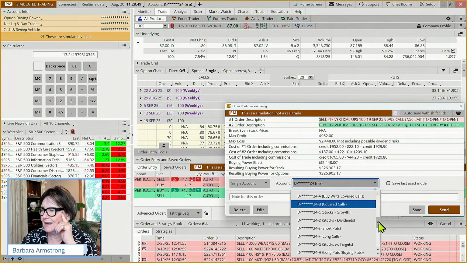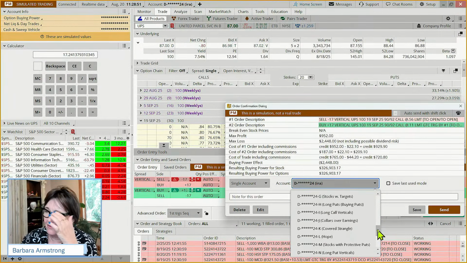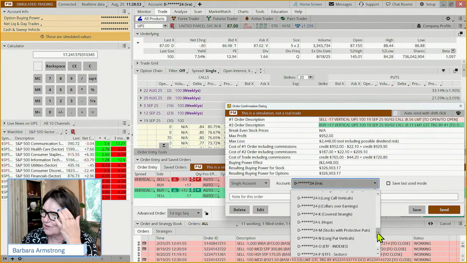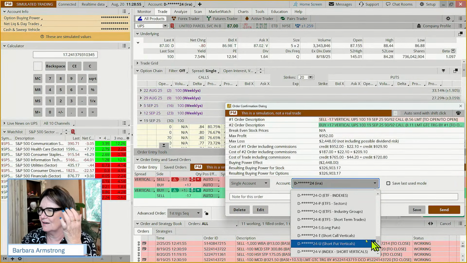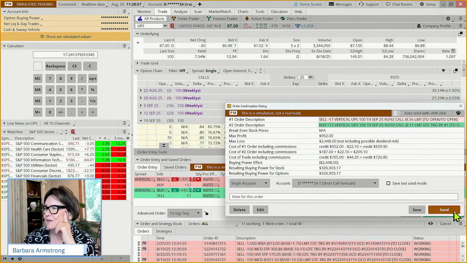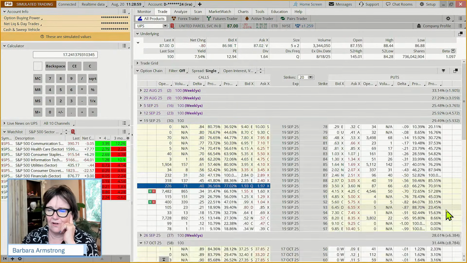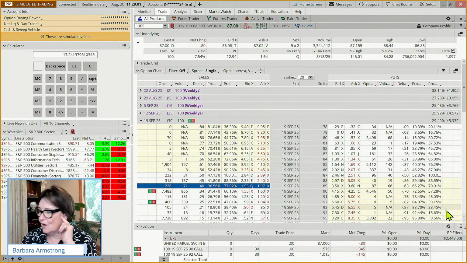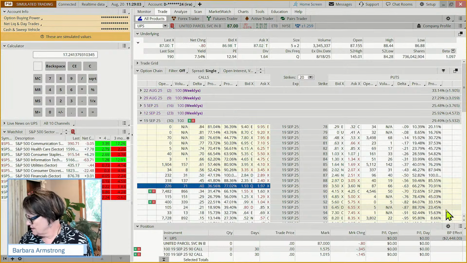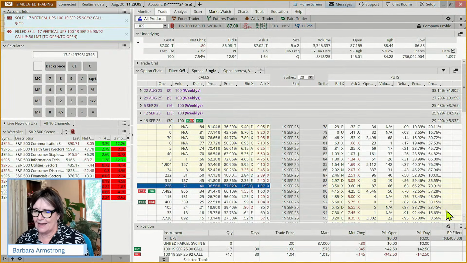And we're going to put that in our, I don't know if I have a short call vertical bucket here. Yeah, we do. There we go. Fire in the hole. Okay, so there's one more in that venue I wanted to show you.